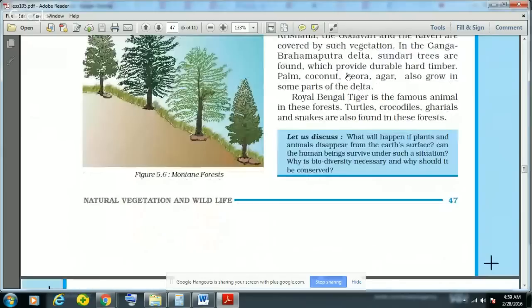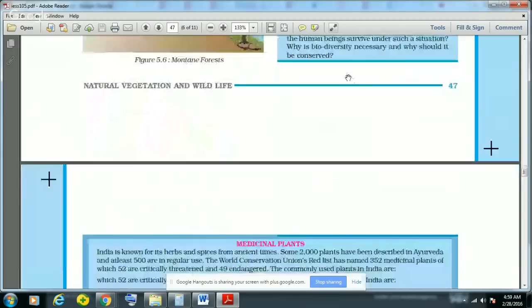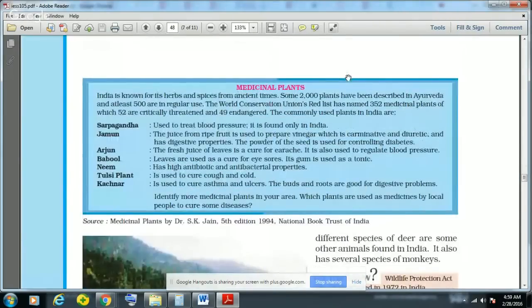Then Royal Bengal tiger is the very famous animal living in the Sundarban areas, and various other water animals like turtles, crocodiles, gharials and snakes are also found in these forests, and various types of medicinal plants are also found in India, and India is known for its herbs and spices from the ancient times.